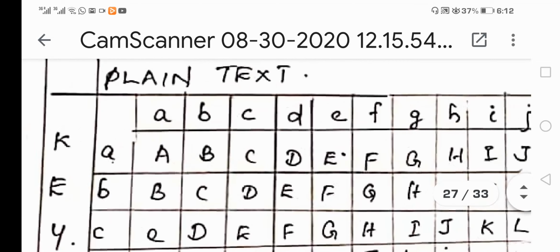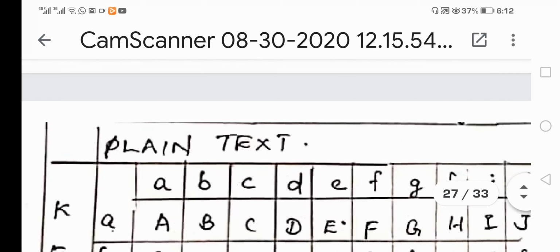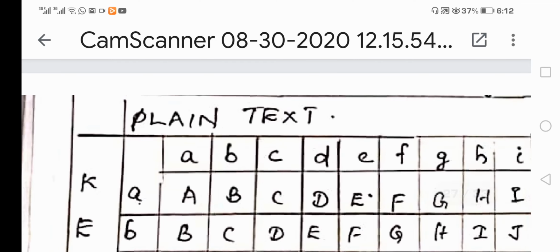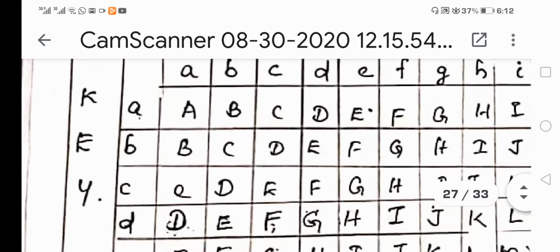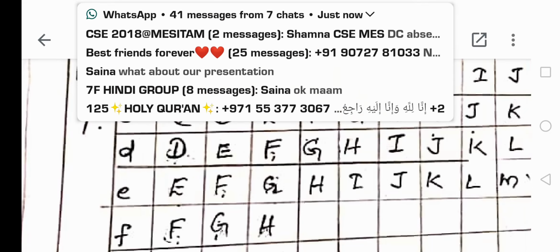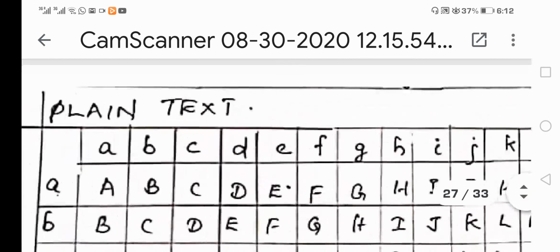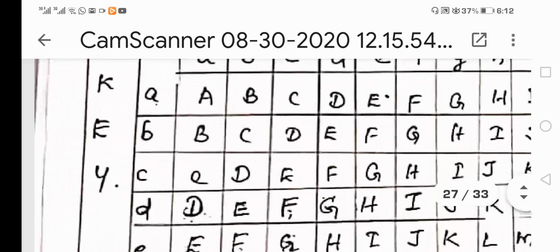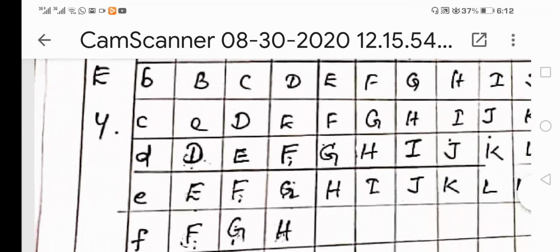But you need to be aware of what is actually happening here, the basic concepts lying behind this Vigenere cipher. I told you the Vigenere cipher purely works based on the Vigenere table. This table is constructed in two portions: horizontally you consider the plain text message letters, and vertically you consider the key letters, whatever letters can occur as part of the key. From A to Z we write the plain text message, and from small a to small z we write the key vertically.